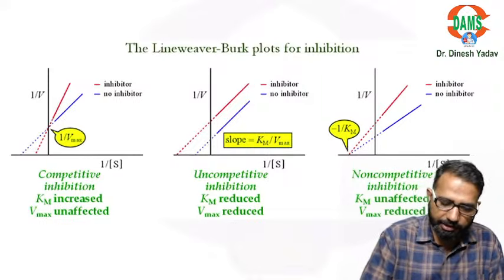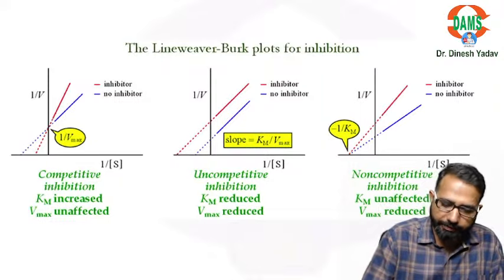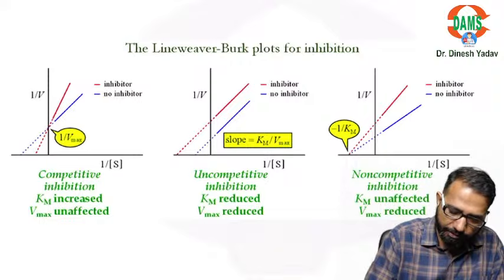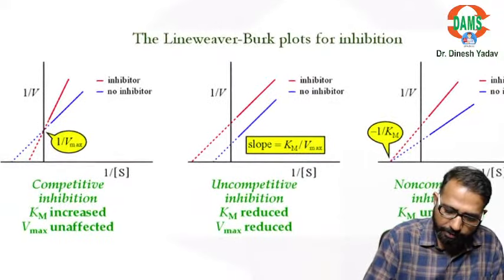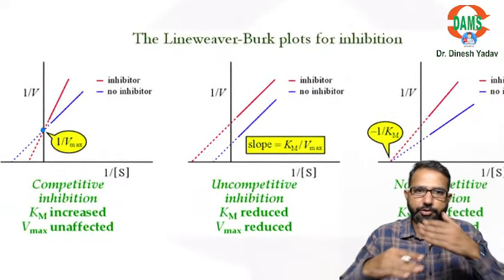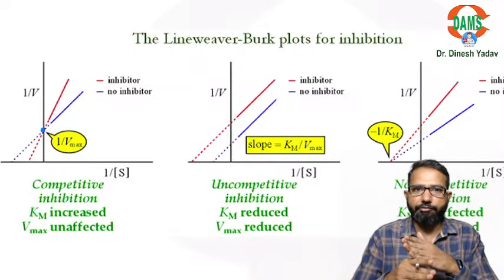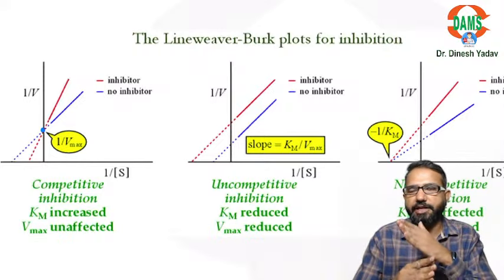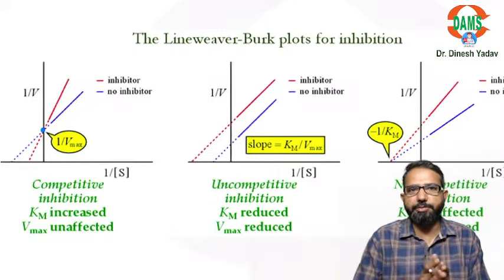So you can see it is between 1 by V and 1 by S. So remember, if the graph is like this, crossing, so in this you can see 1 by V is same, means Vmax is unaffected. But 1 by S means what?